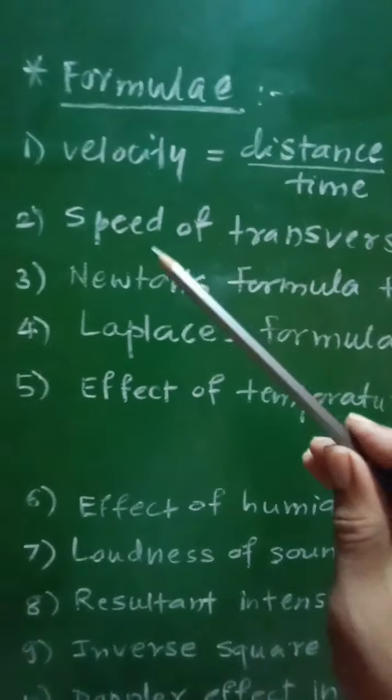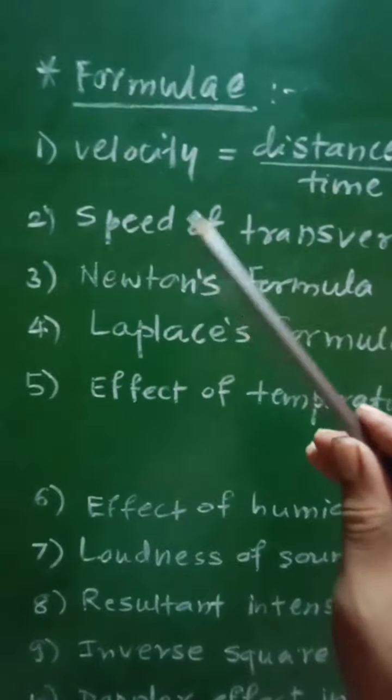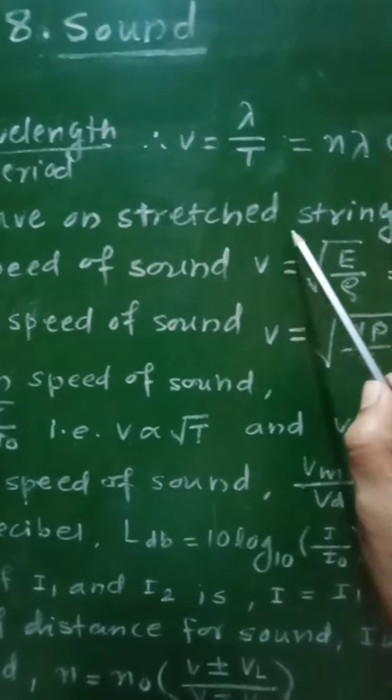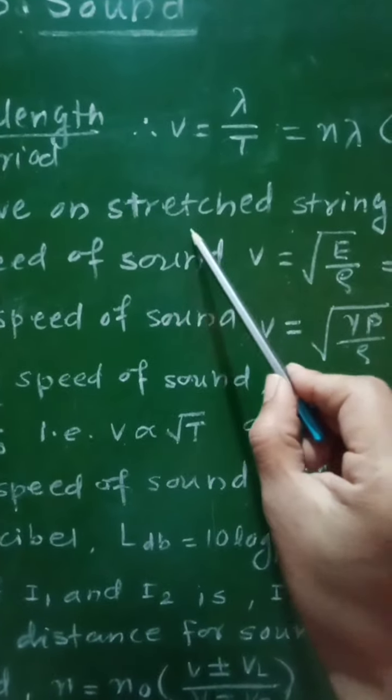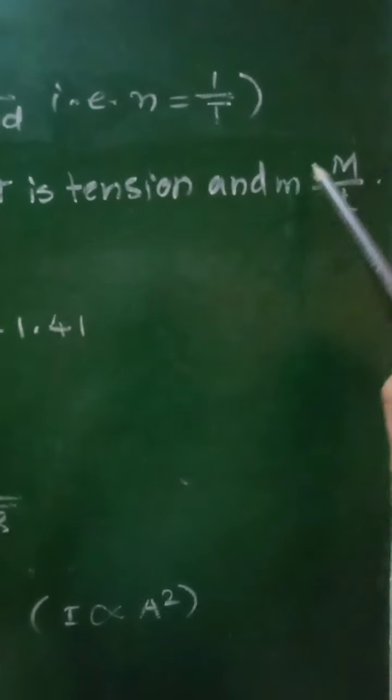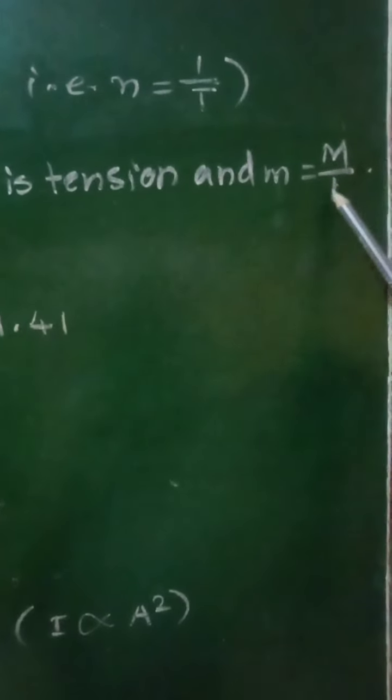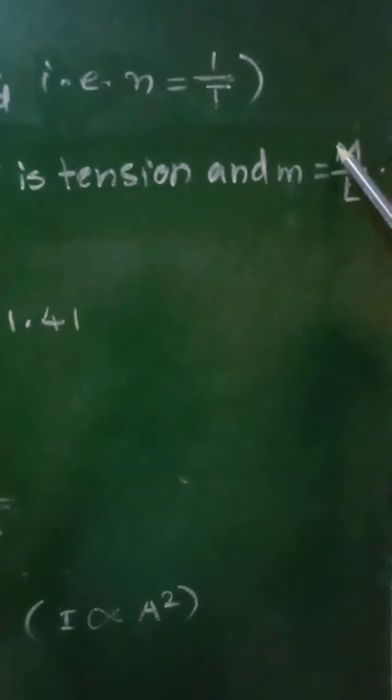Then second formula gives the speed of transverse wave on stretched string. So when the transverse waves are produced on a stretched string, its velocity v is equal to square root of T by m, where T is the tension in the string, and m is equal to M by L, that is mass per unit length of the string.